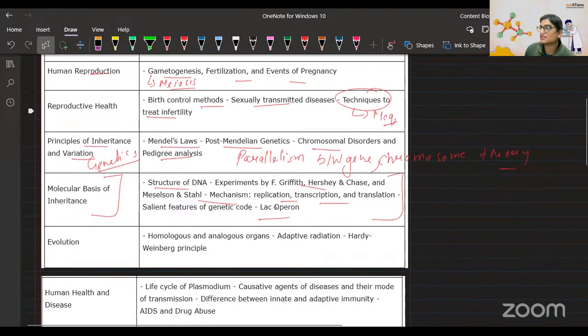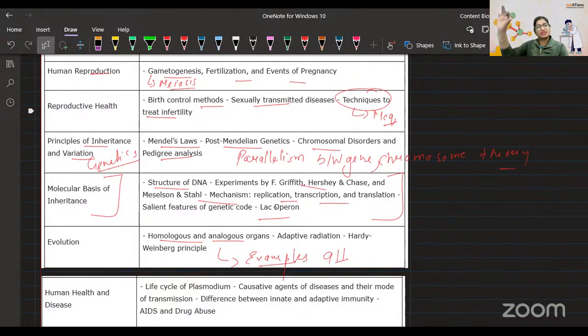After that, next is evolution: from that, organs, homologous, analogous, and examples. I will just write that you need to learn all the NCERT examples. In NCERT, they give it randomly. Some topics are given at the starting, and then some topics are given in between the topics. But you need to learn all the examples. Adaptive radiation, Hardy-Weinberg principle. You're going to have a numerical on this one.